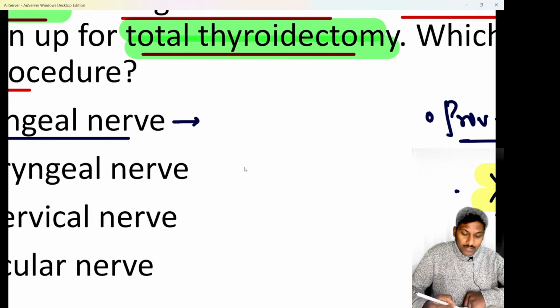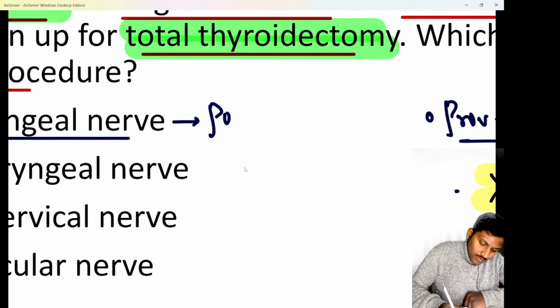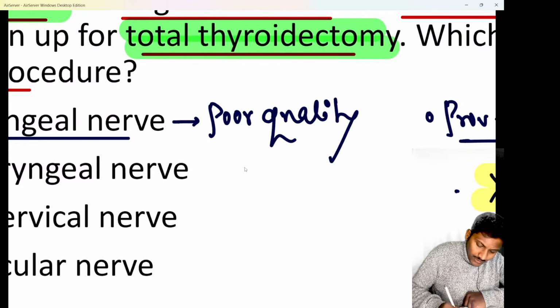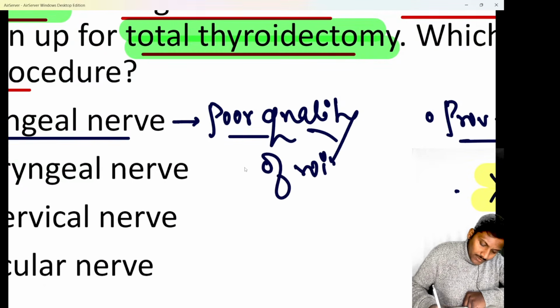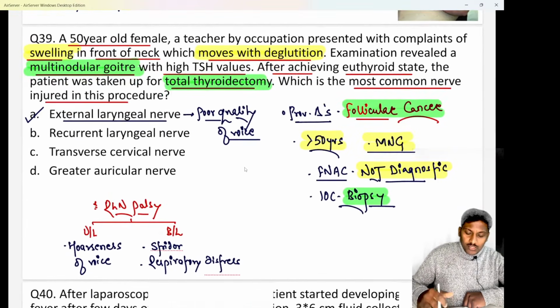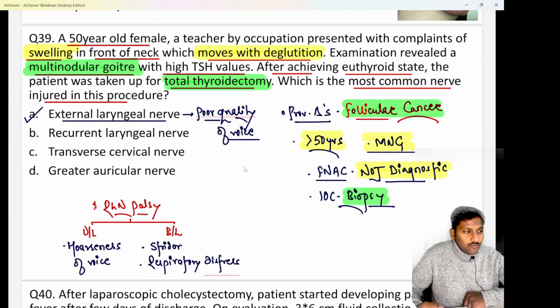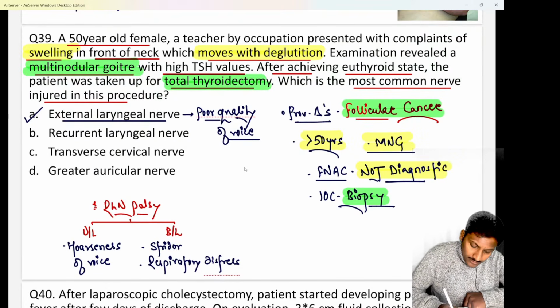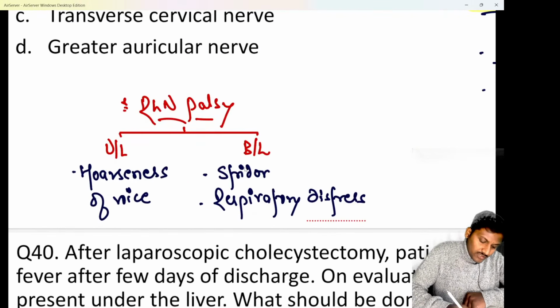That's the reason the patient would complain of poor quality of voice. So external laryngeal nerve injury will cause a cricothyroid muscle palsy leading to a poor quality of voice. So if they say after total thyroidectomy, the patient has poor quality of voice, think about ELN or external laryngeal nerve injury. Whereas RLN may be injured, and whenever RLN or the recurrent laryngeal nerve is injured, what are the features?